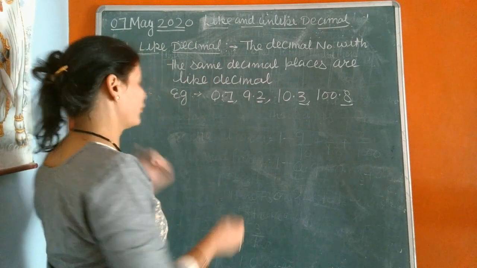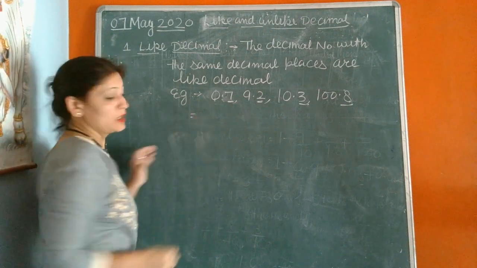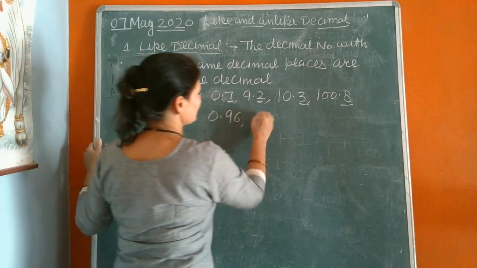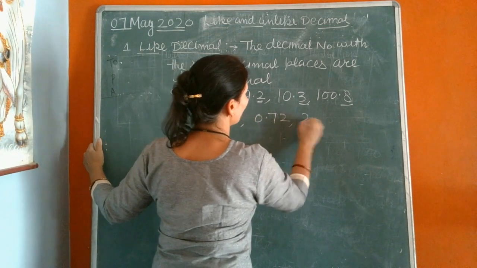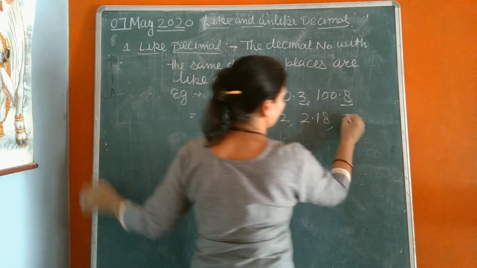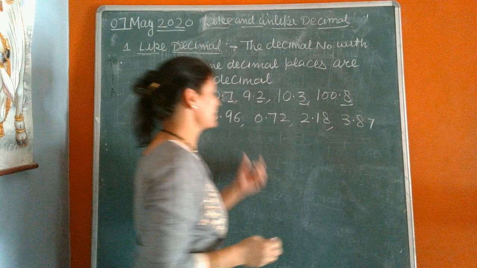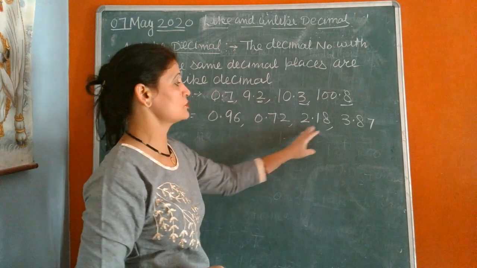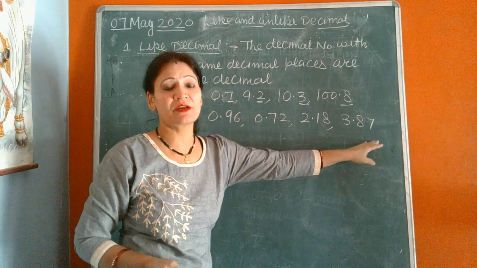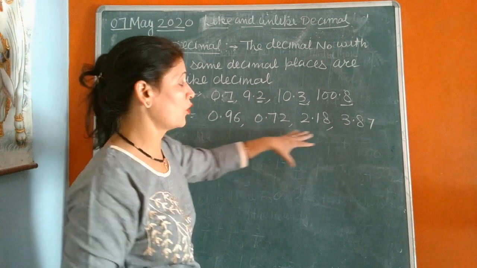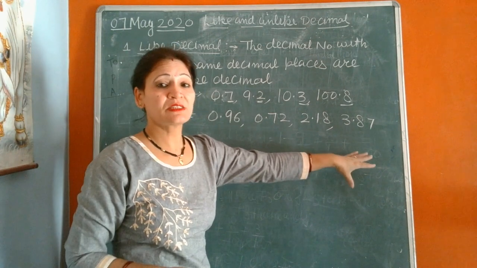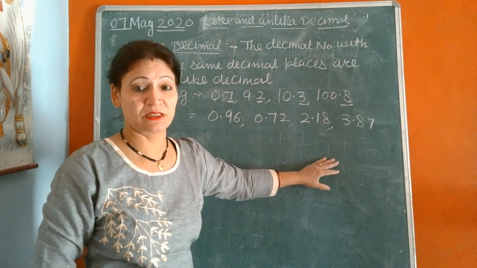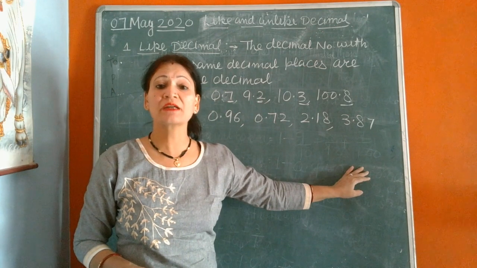Now, more examples are 0.96, 0.72, 2.18 and 3.87. These have two places after the decimal. These decimals have the same number of digits after the decimal point. These have two decimal places, so these are also like decimals.